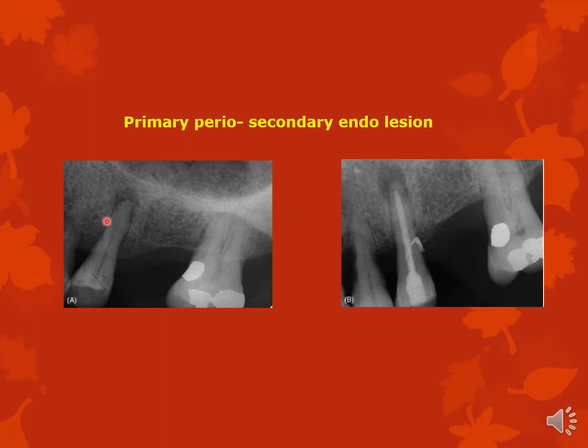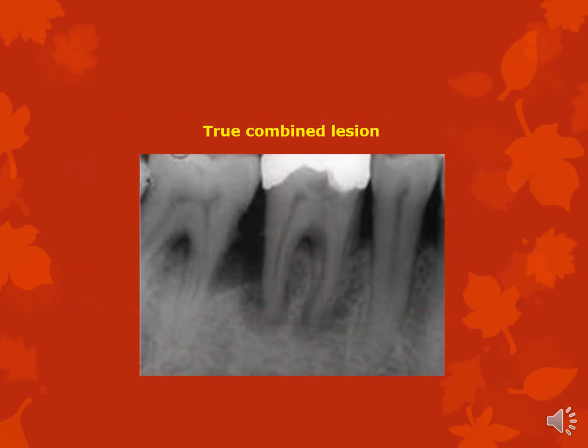So this periodontal pocket has caused irreversible pulpitis in this patient, and you have to do a periodontal treatment as well as an endodontic treatment. This is a true combined lesion.